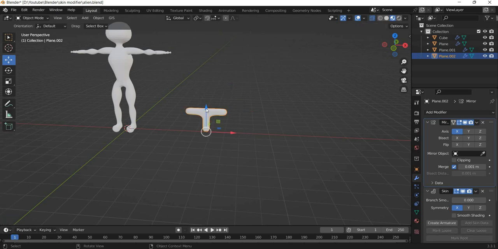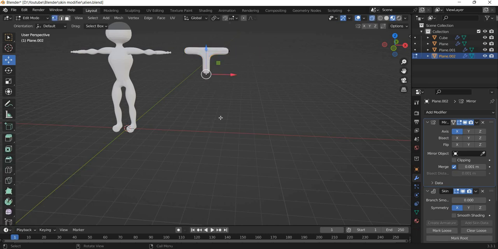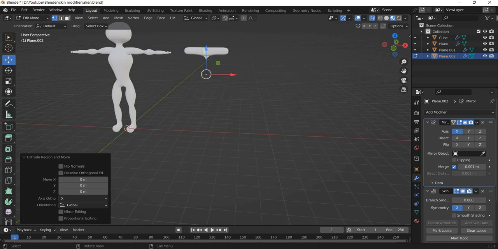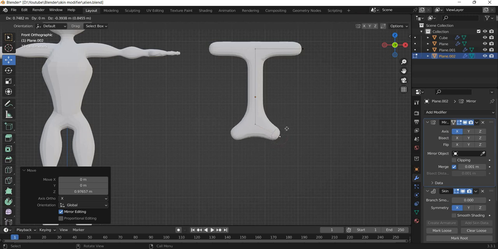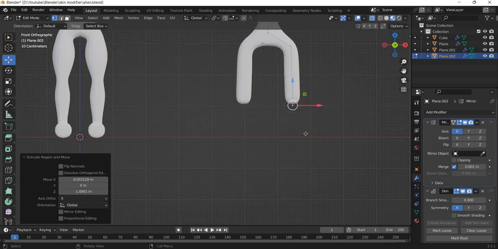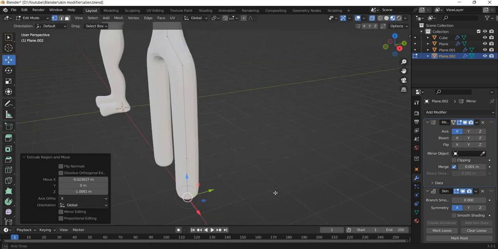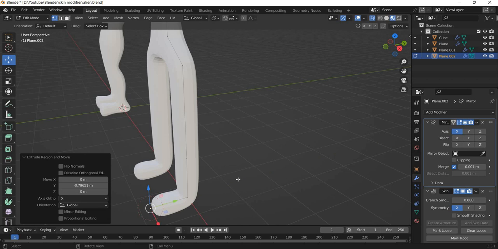All right, so for example, if this becomes our arms, then we can extrude it further down. I will extrude it out to create the knees, extrude out to create the feet, extrude out in Y to create the feet.